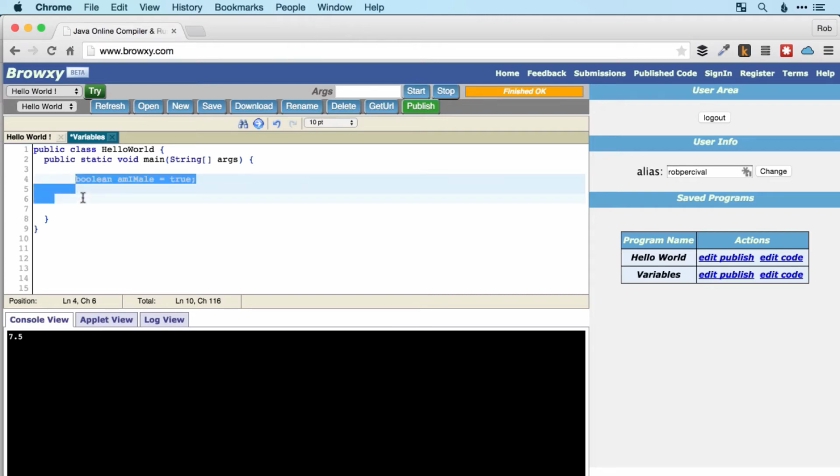So very quick challenge once again. Create a Boolean for something that you could imagine actually using a Boolean for in a program, and then display it in the logs. Go for it.